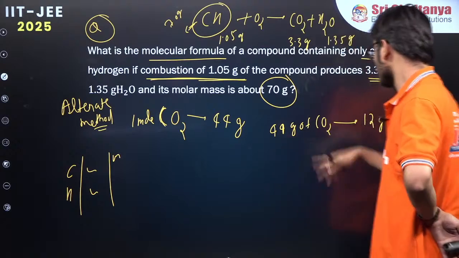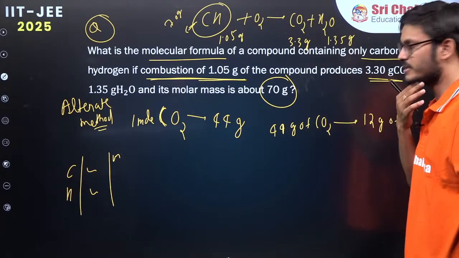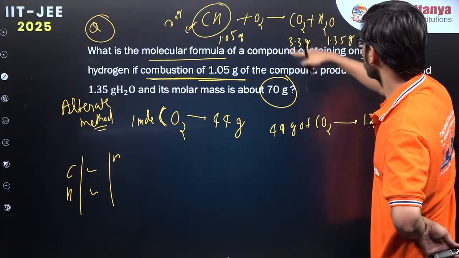Okay, C5H10, will come. So 44 gram of CO2 gives 12 gram of carbon. Some of you are getting C5H10. We'll see. So now, how much carbon dioxide do we have?